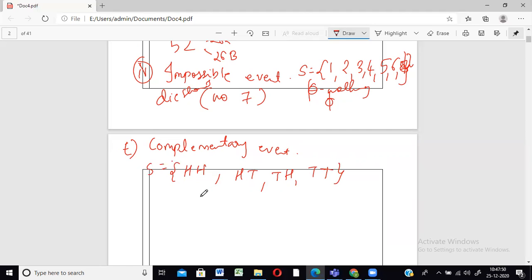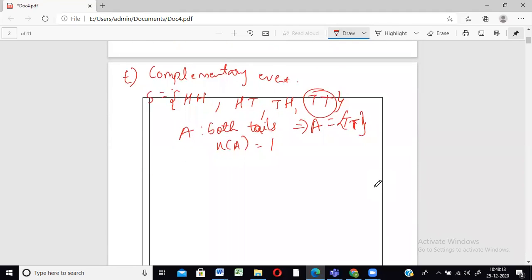From this, if A is an event that the coin toss shows both tails, what is the only outcome? Both tails is this last one, TT, right? So this is the only outcome. The number of elements in A is equal to 1. There is only one element, so this is actually a simple or elementary event. Now, what will be the complement?